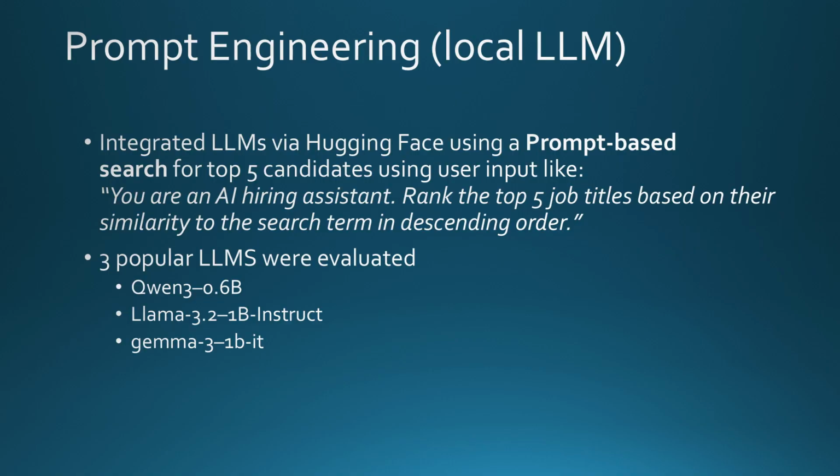For a lower code solution, we'll use LLMs, starting with LLMs that are installed locally. Instead of code, we can feed the LLM a prompt defining the task we want it to do. For example, "You are an AI hiring assistant. Rank the top 5 job titles based on their similarity to the search term in descending order." 3 popular LLMs that were evaluated are Qwen, Llama, and Gemma.